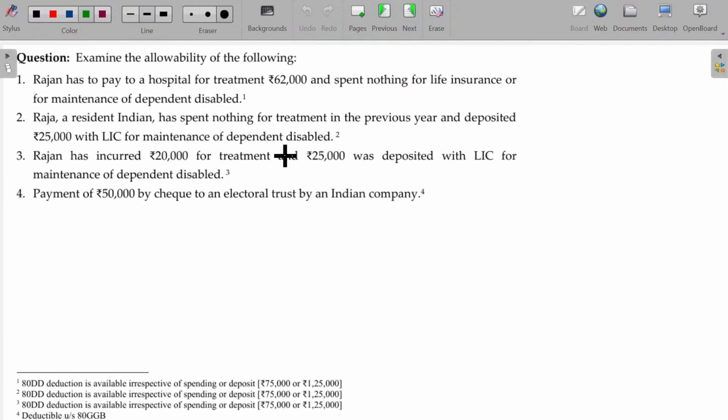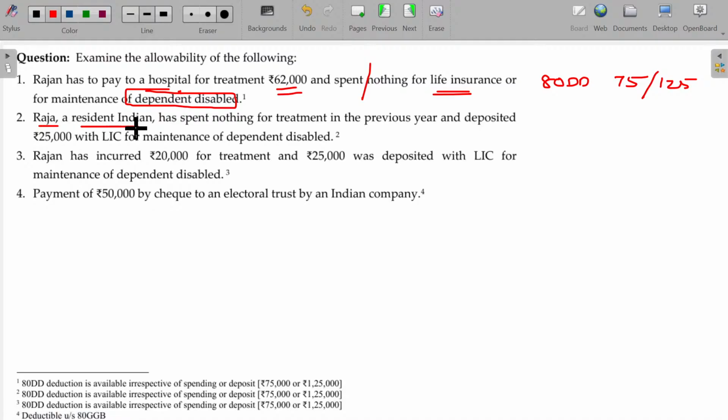So the last one. Rajan has to pay a hospital for treatment of 62,000 and spends nothing for life insurance or for maintenance of the dependent disabled. So spending and no amount contributed for life insurance and other things, as it is being the dependent disabled, 80 DD will be applicable. How much deduction will be claimable? 75,000 or 125,000 as the case may be.